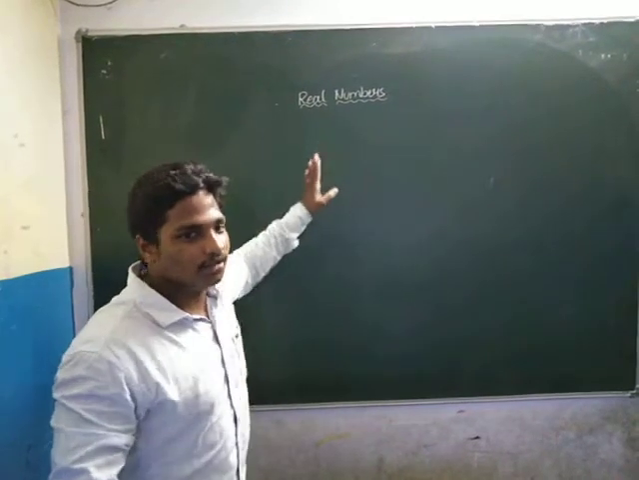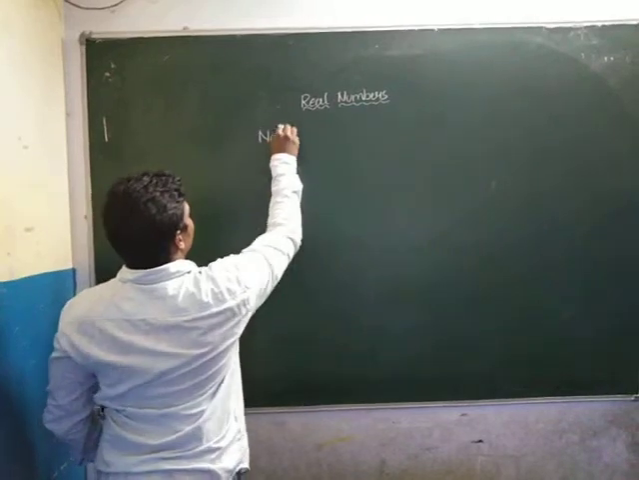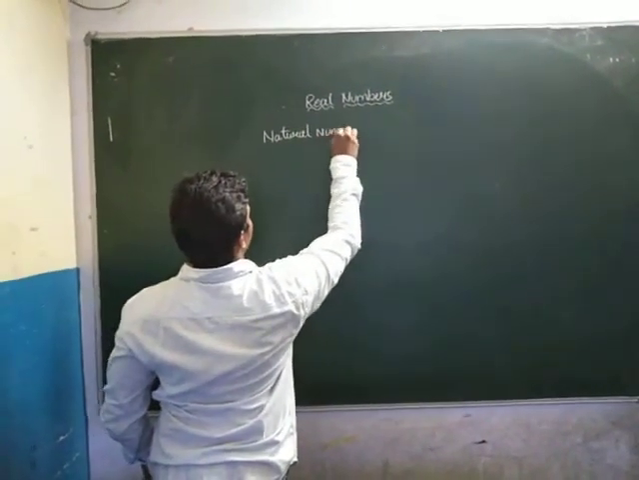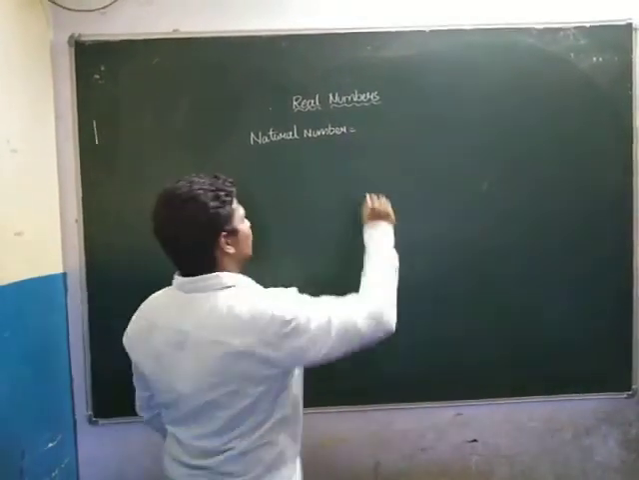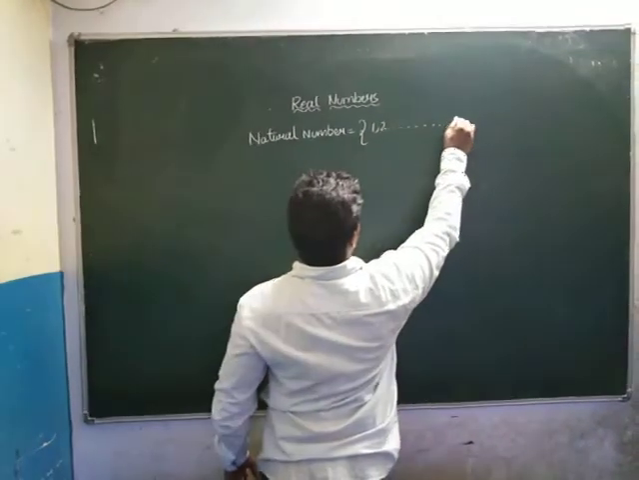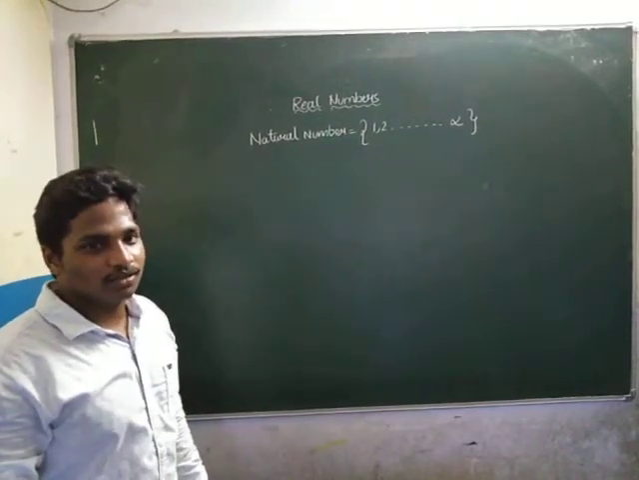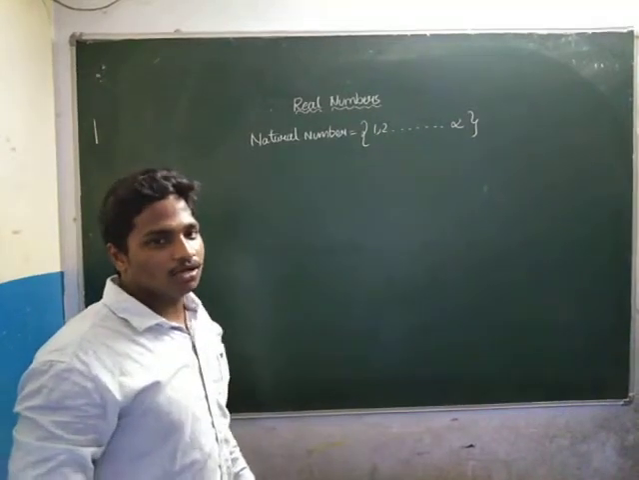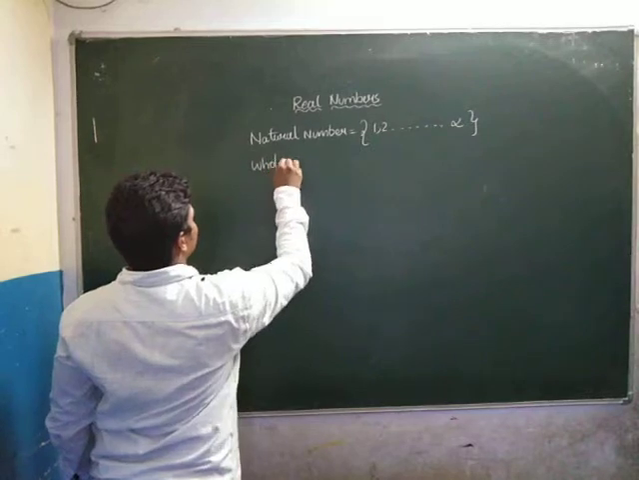I will give a small example. See here, firstly, in childhood we learn only natural numbers. Okay, what is a natural number? A natural number starts from 1 and goes on to infinity. This symbol represents infinity, that means uncountable.